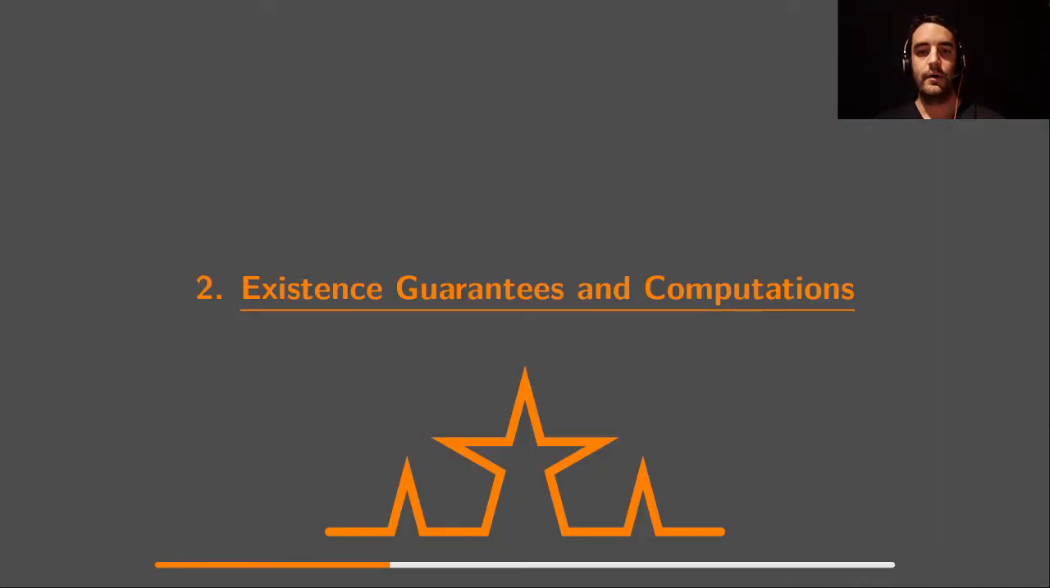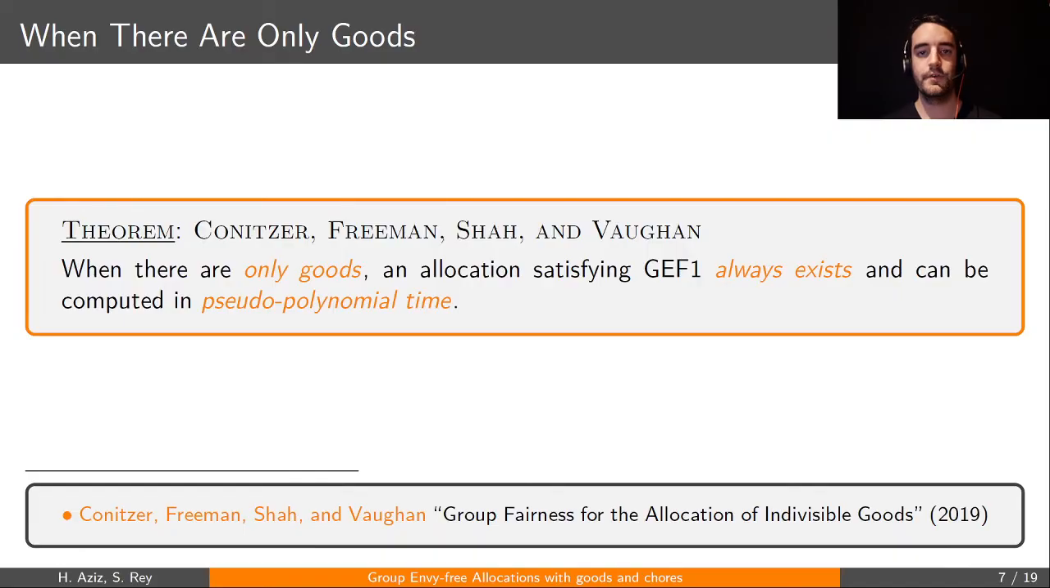Let us now delve a bit more into the details of our results. So first, note that when all the items are goods, so they only yield positive utility, we already know that a GEF1 allocation always exists and can be found in pseudo-polynomial time. That's a result from Conitzer et al. But when there are chores, things are a little bit harder.